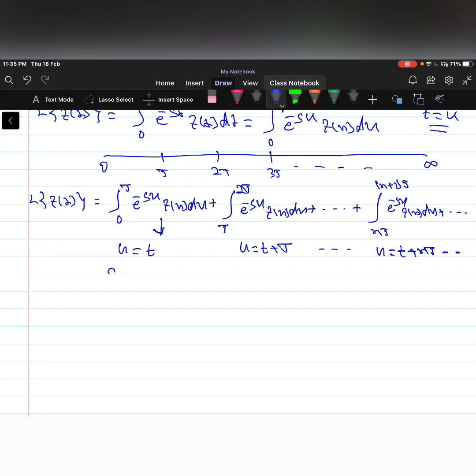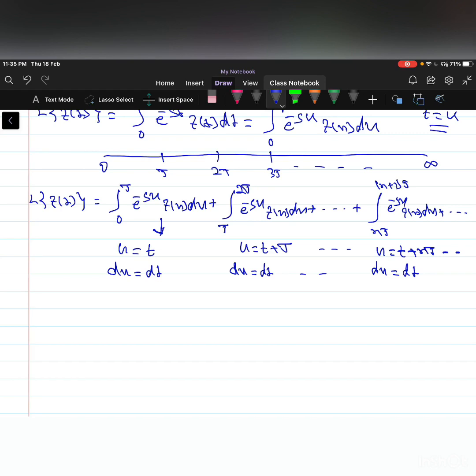So du is equal to dt here. Here du is equal to dt, and so on. Here also du is equal to dt. Differentiate with respect to small t, we get du by dt is equal to 1. So therefore du equal to dt. Here also same thing.